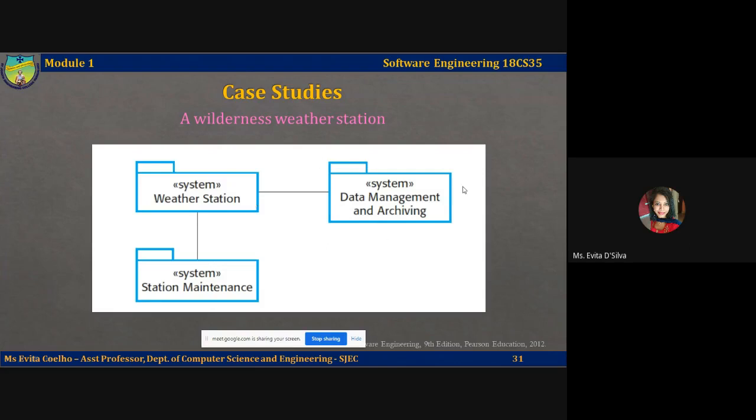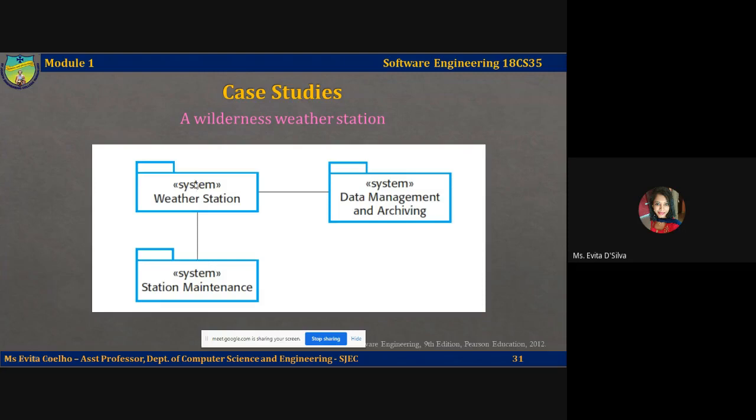The next module is the subsystem data management and the archiving system. So this system collects the data from the wilderness weather stations. I just told you what the weather station does. It passes the information here and carries out further data processing and analysis, and archives data in a form that can be retrieved by other systems such as a weather forecasting system.